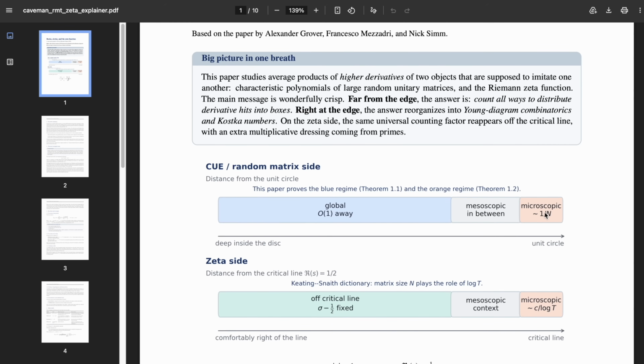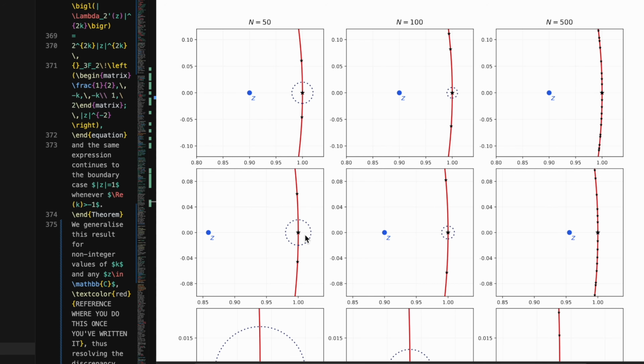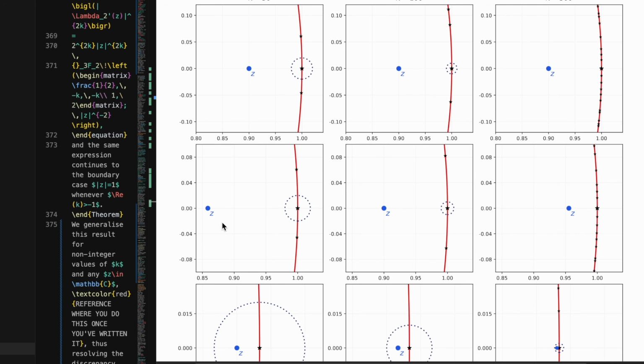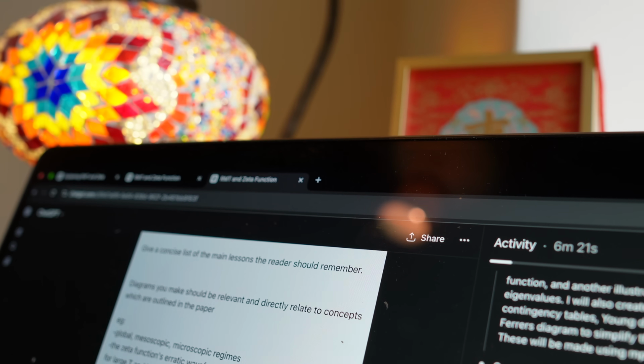actually be understood by a layman, because the arXiv document is for the suits, the people who do mathematics in a tight suit and need perfect rigor, but really normal people don't want all of those details. I already have lots of different ways of visualizing these things, which I'm going to show you, but what I'm more interested in is whether ChatGPT will be able to explain these things without being prompted explicitly to do them, if we ask it to produce a visual and intuitive document which summarizes this research paper.